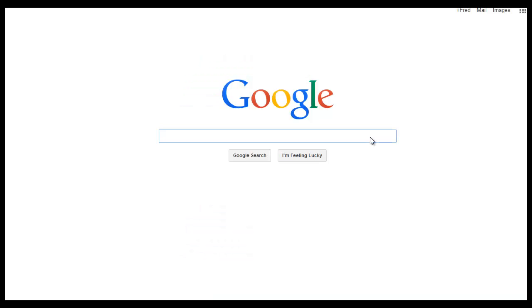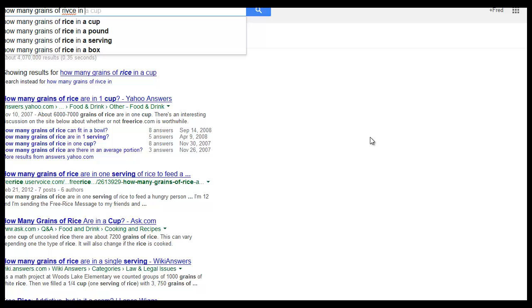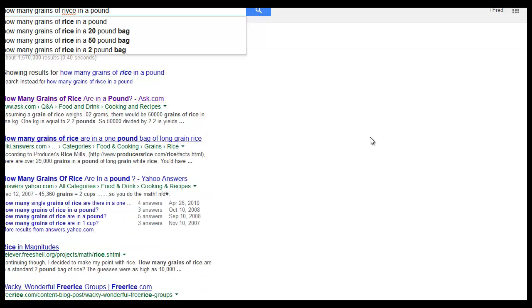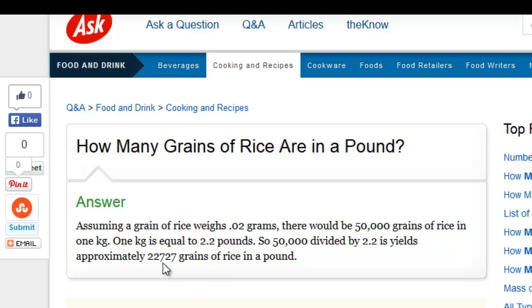So let's ask Google, how many grains of rice in a pound? All right, that looks possible. Let's see, how many grains of rice in a pound? Approximately 22,727 grains of rice in a pound. All right, we got a number we can work with.